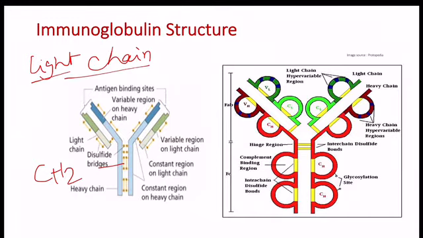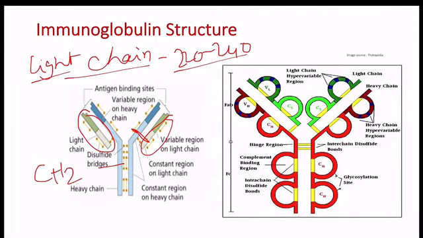Immunoglobulin has two light chains. Each light chain is made up of 220 to 240 amino acids. The light chain is attached to the heavy chain by a disulfide bond. The light chains are structurally and chemically similar in all the classes of immunoglobulins. The light chains are of two types, kappa and lambda. Each immunoglobulin has either kappa or lambda chains but never both.